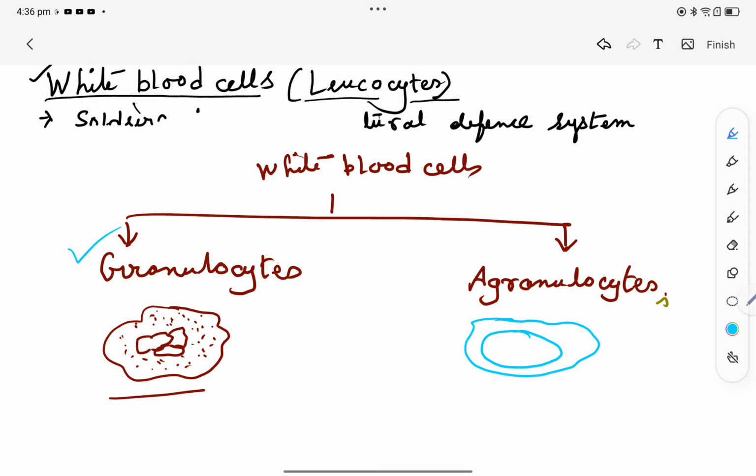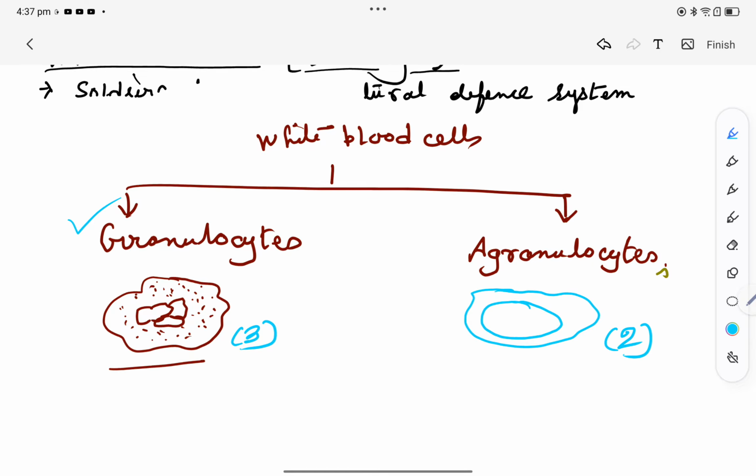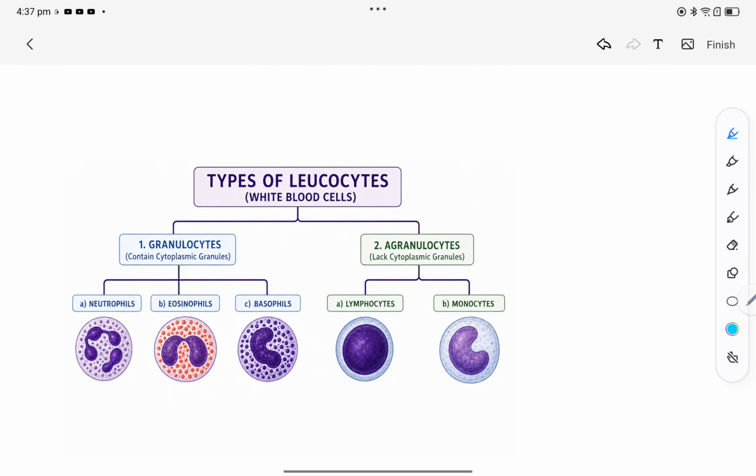One is granulocytes, in which the cytoplasm has granules, and in agranulocytes the cytoplasm doesn't contain granules. Based on these, we can typify granulocytes into three groups and agranulocytes into two groups. We will study it with the help of a diagram.